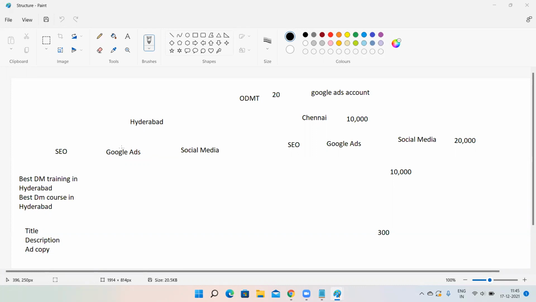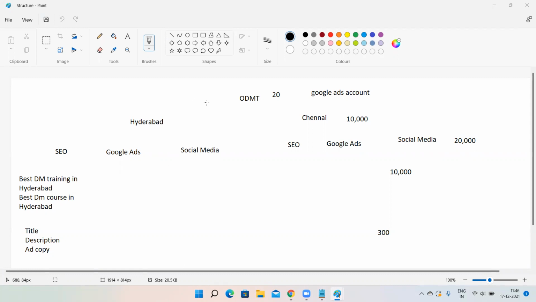Then under ad groups, there is a keyword. Keyword in the sense, the keyword for which you want your ad to appear. Say, digital marketing training in Hyderabad. If somebody is searching for digital marketing training in Hyderabad, I want my ad to appear, so I have to use this particular keyword over here. Now, the last one is your ad copy. Ad copy in the sense the title and description. The structure of your ad is known as ad copy.